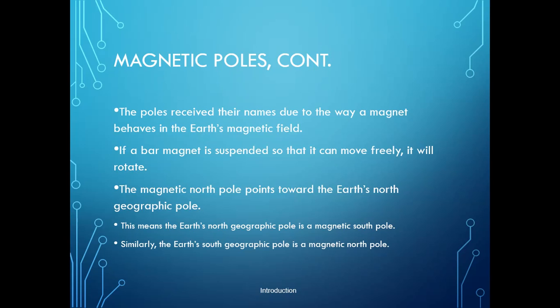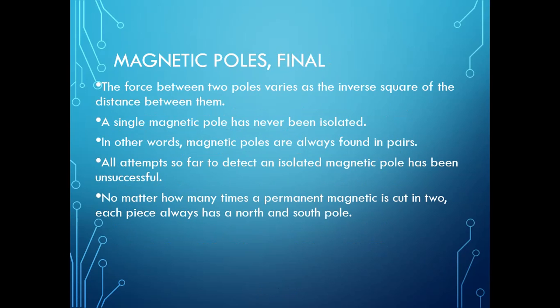This means the earth's north geographic pole is a magnetic south pole. The geographic north pole is not a magnetic north pole, and the south pole is not a magnetic south pole; they are reversed. Similarly, the earth's geographic south pole is a magnetic north pole. The force between two poles varies as the inverse square of the distance between them.